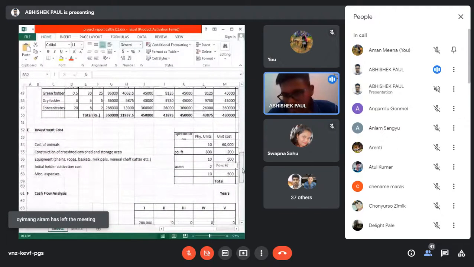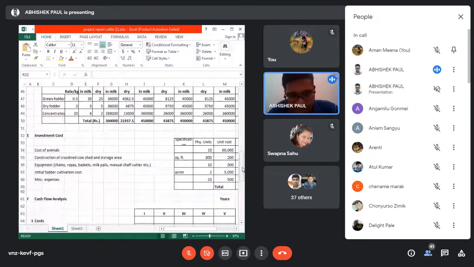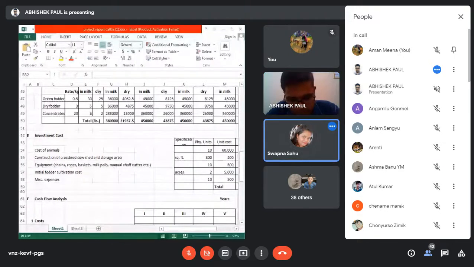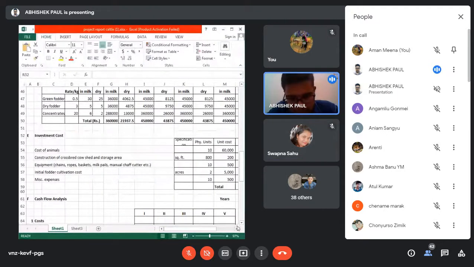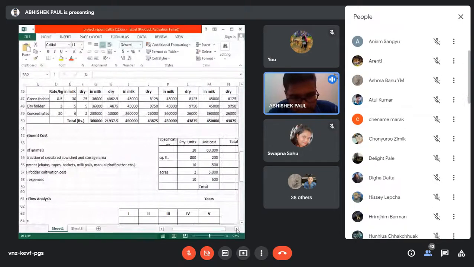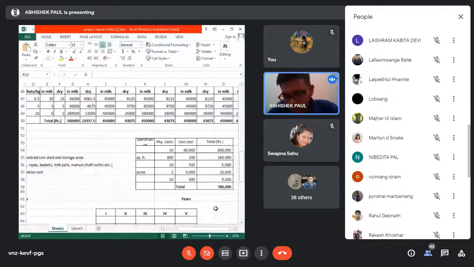Now second is the calculation of the fixed cost. What will come under the fixed cost? Building, machinery, cost of animals. Yes, building, machinery and the cost of the animal. So these three are the components of the fixed cost. So why is it called fixed cost? Because it is a one-time investment.